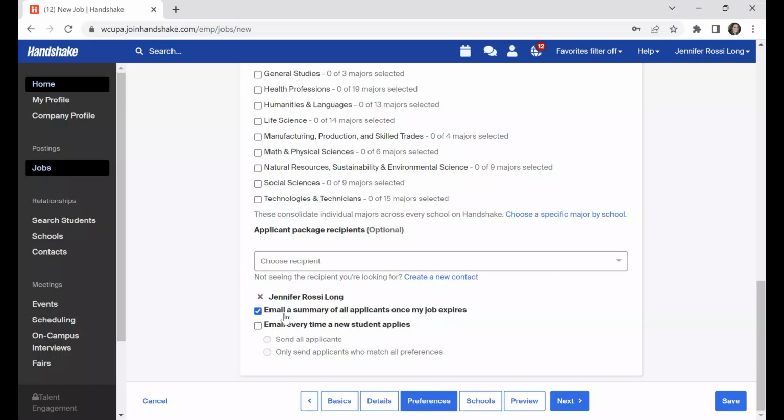And then I just need to decide whether I want a summary of all applicants once my job expires. So I would basically get a packet of all of the applicants, or every time a student applies, I can receive an email letting me know. Or I can do both.